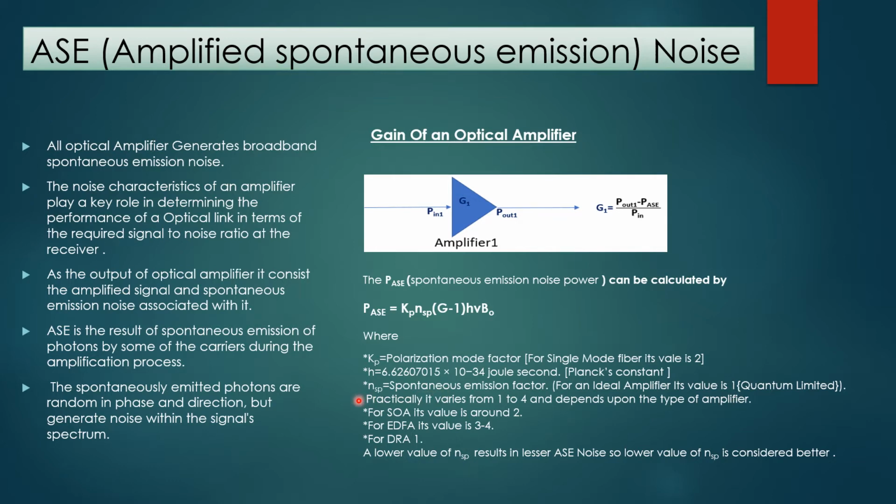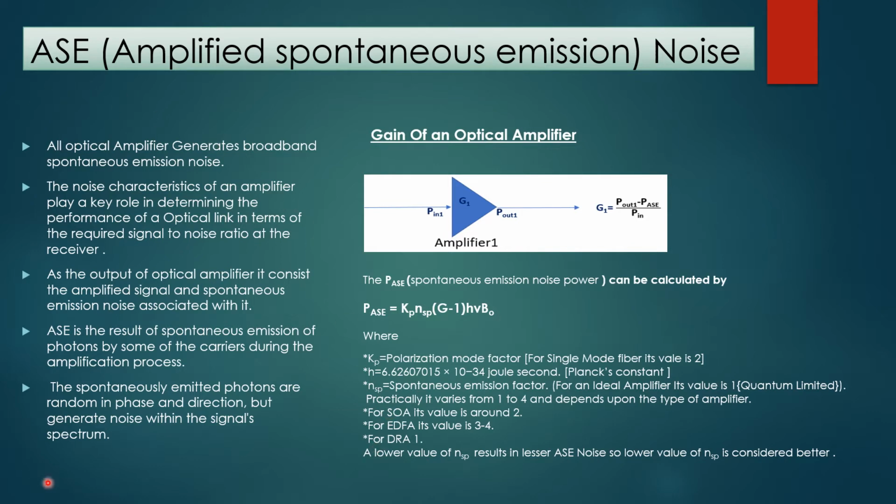Practically, it varies from 1 to 4 and depends upon the type of amplifier. For SOA, its value is around 2. For EDFA, its value is 3 to 4. And for DRA, its value is 1. A lower value of NSP results in lesser ASE noise, so a lower value of NSP is considered better. So DRA has very little noise power compared to all other amplifiers.